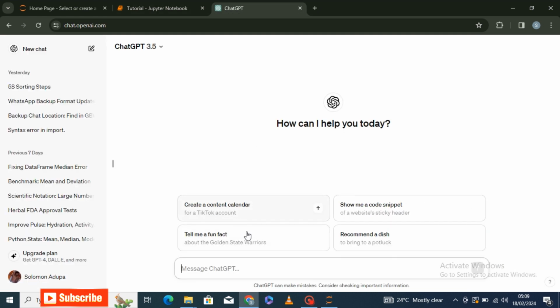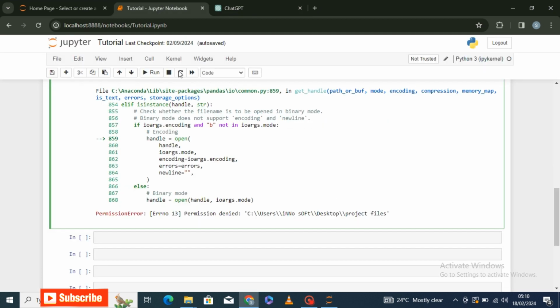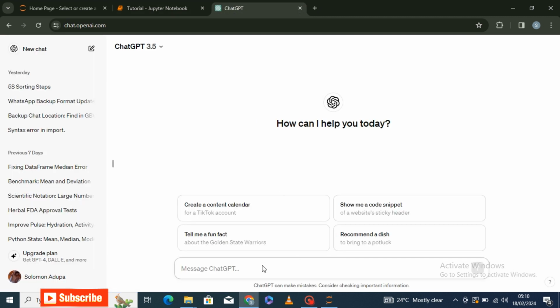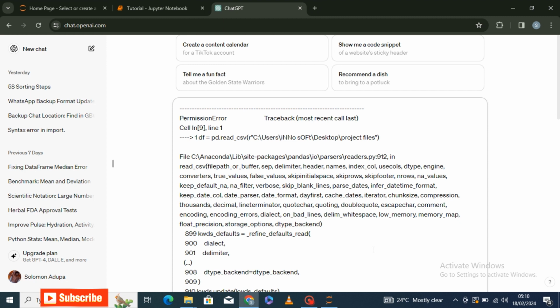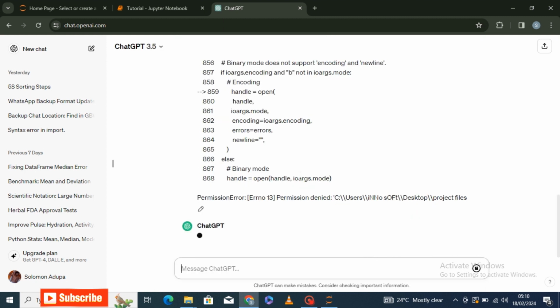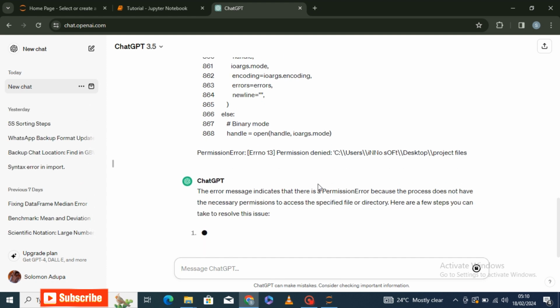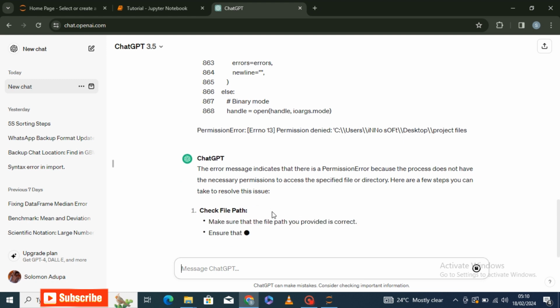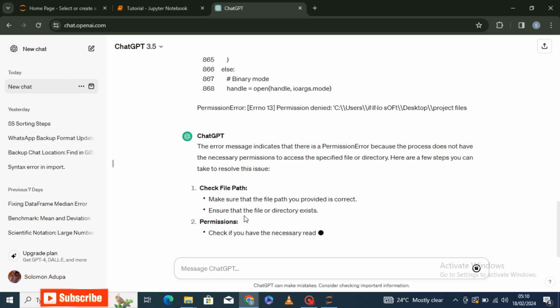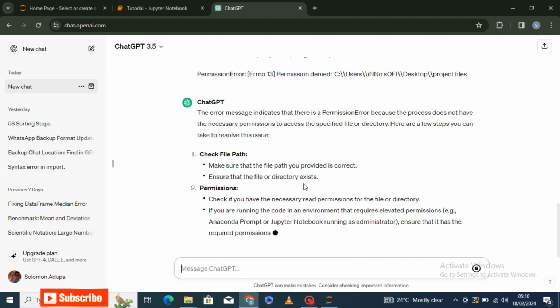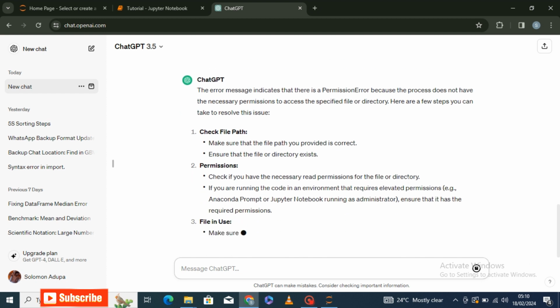So when we go ahead and copy this error and post it in ChatGPT, of course, ChatGPT will give you solutions, right? It will explain to you why the error is coming and so on. So this was my first step. This is what I did, number one. Make sure the file path you provided is correct. Ensure the file or directory exists, and then it talked about permissions and so on. Check if you have the necessary read permissions for the file, which I think are all very important things.